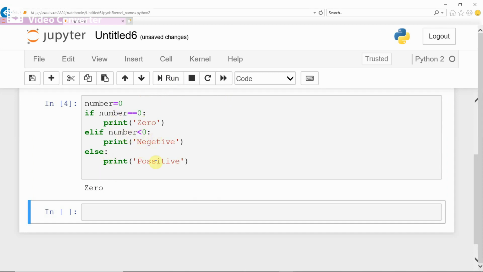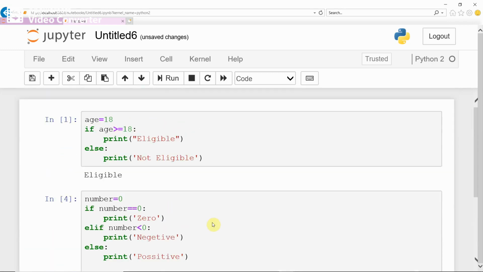In this way you can check for positive, negative and 0 if the number inputted is positive or negative or 0, just by using else if statement. Okay, like this there are if else statements in Python.